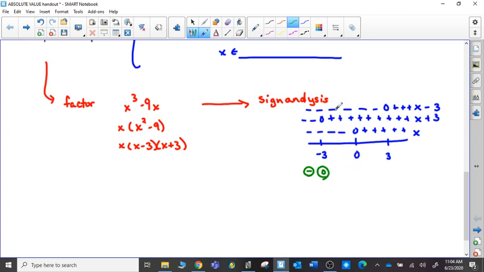In between here, 2 negatives and a positive make it positive overall. At 0, 0 times those signs is going to give me 0. In between, 2 positives and a negative is negative. At 3, 0. And then after 3, all those positives are going to give me positive.